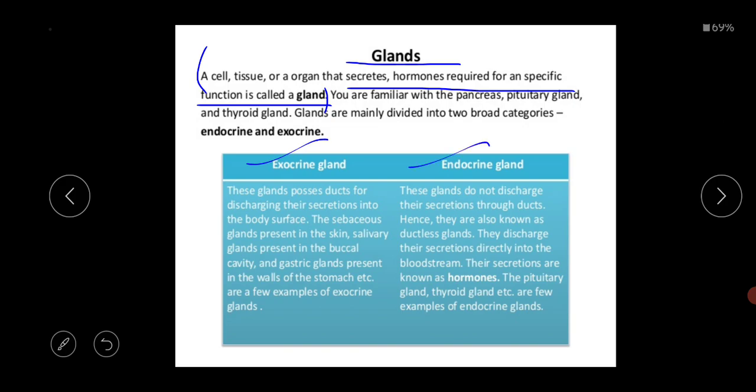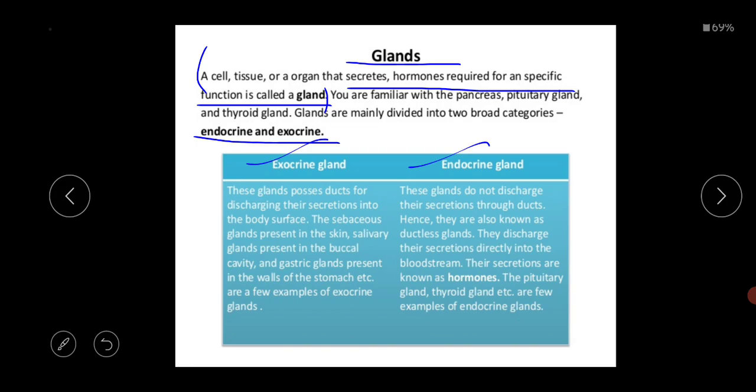I am repeating again that these glands are broadly categorized into two types, the endocrine gland and the exocrine gland. This is important for your exam. This is important for your 1 mark or 2 mark question, the difference between the exocrine gland and the endocrine gland. That's why I have made this slide.